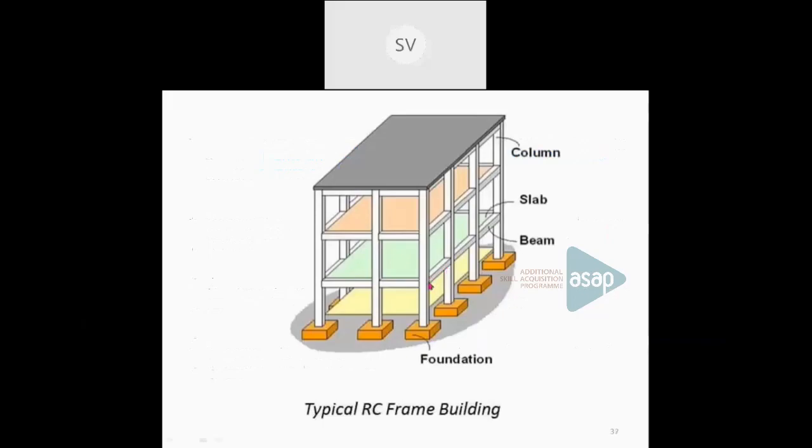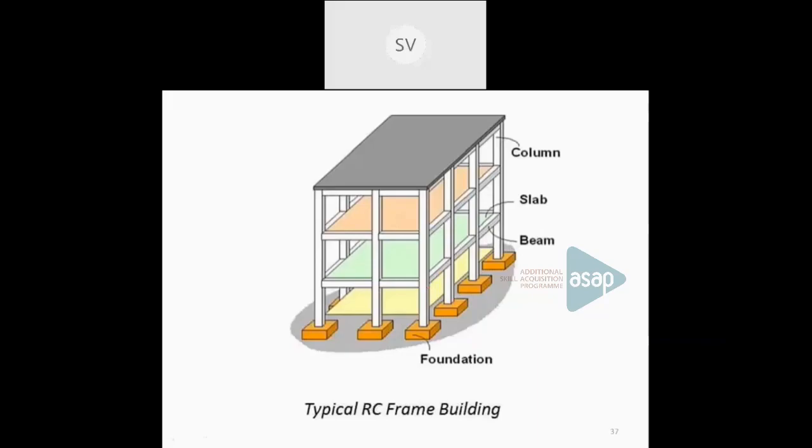Rigidity means this: you can see the angle between this beam and column, suppose it is 90 degrees, and if it is subjected to some type of forces, maybe gravity loads or wind load or earthquake, any type of loading may act on it, this angle remains the same. So that type of structure is a rigid structure. Before bending as well as after bending, it will maintain that angle between the members. So that type of structure is a rigid structure.